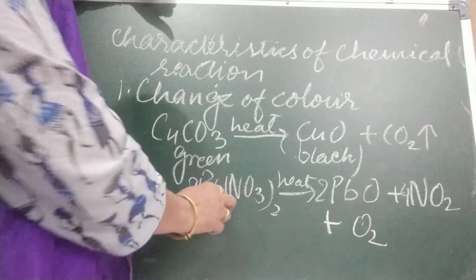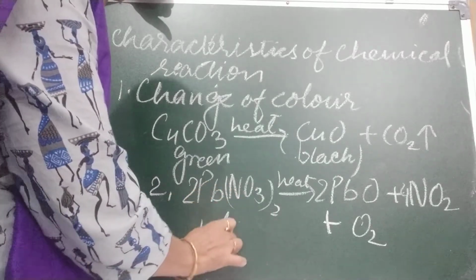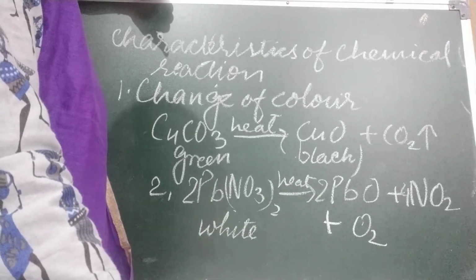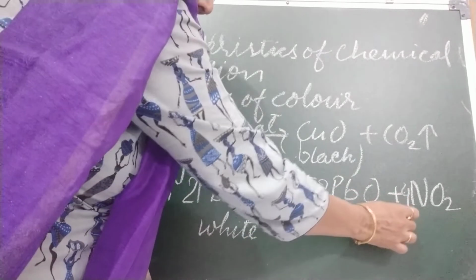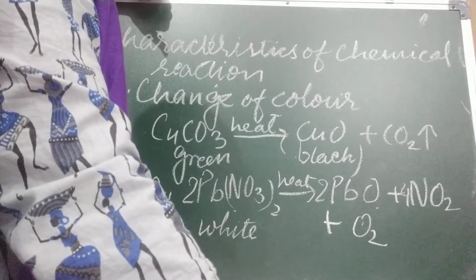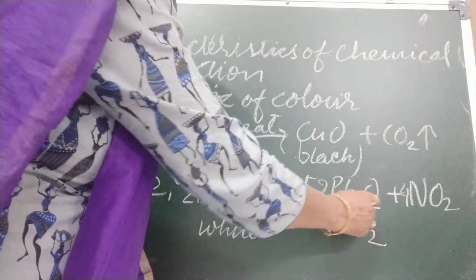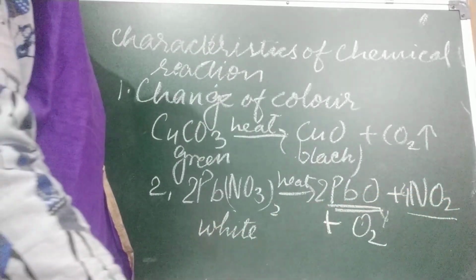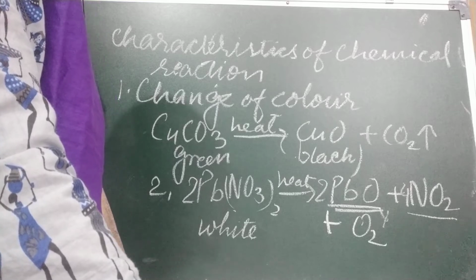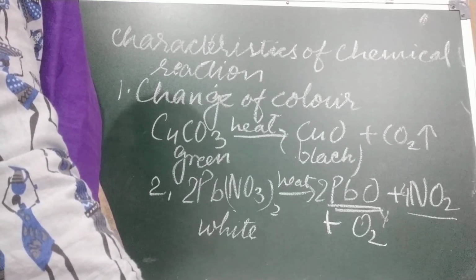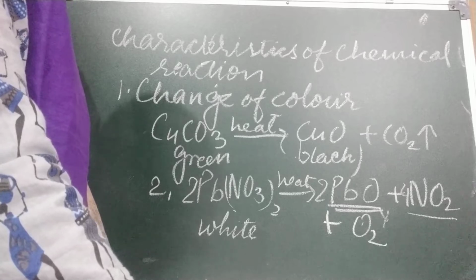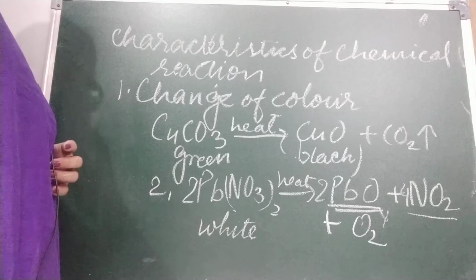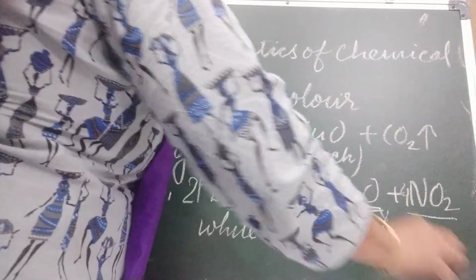So in this case, lead nitrate is white in color. When it is heated strongly, yellow color lead monoxide is formed. This is what color? Yellow. And a reddish brown gas, nitrogen dioxide, is also given off. Okay, so in these reactions, because of color, we come to know the reaction is taking place.